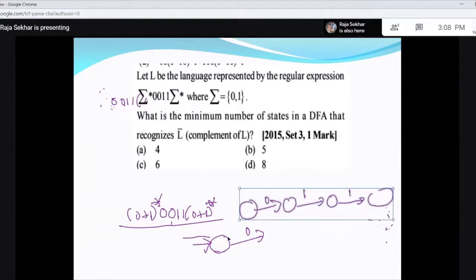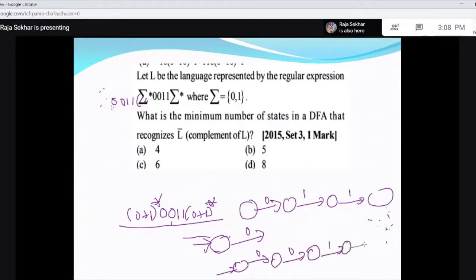So this is your 0, 0, 1, 1. Let us start here. So 0, then 0, then 1, 1. So this is your final state.